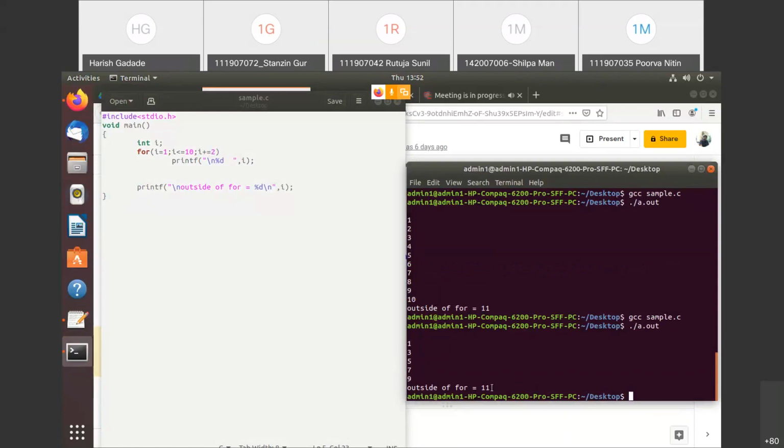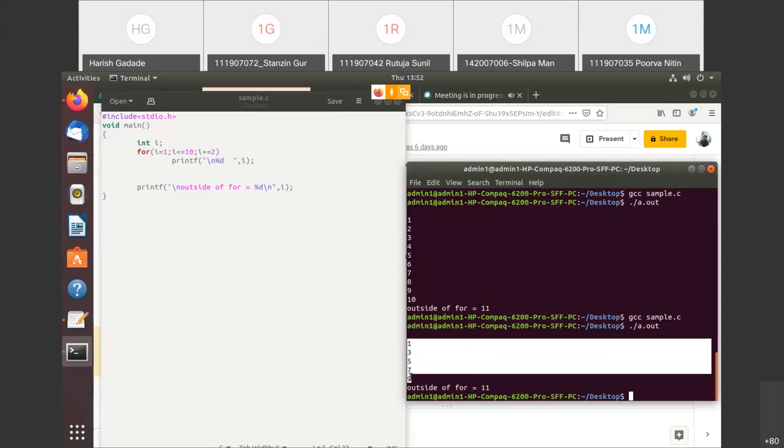And whatever this other value is, that is 11. This will not be changed, right? This is outside of this for loop, so this value will not be changed, but these values will be changed. These are inside of this for loop.